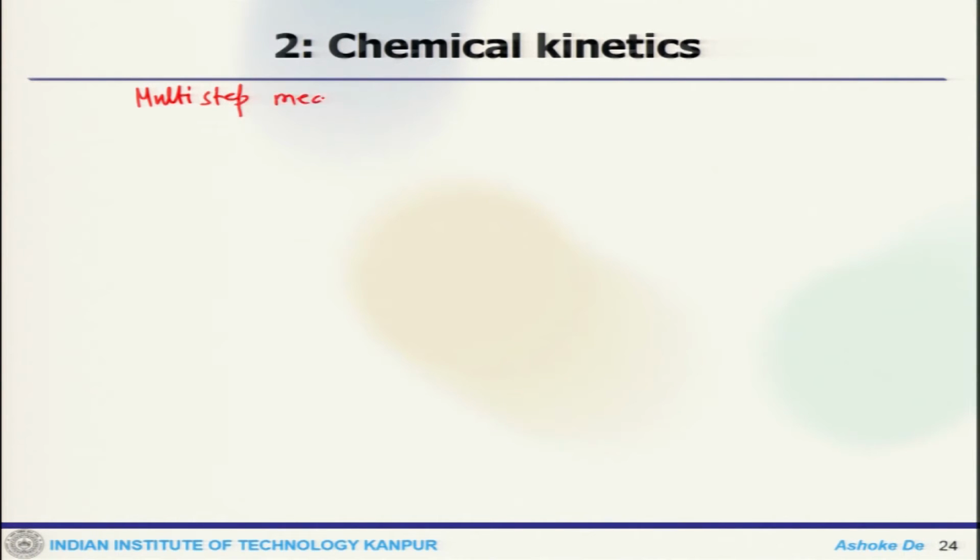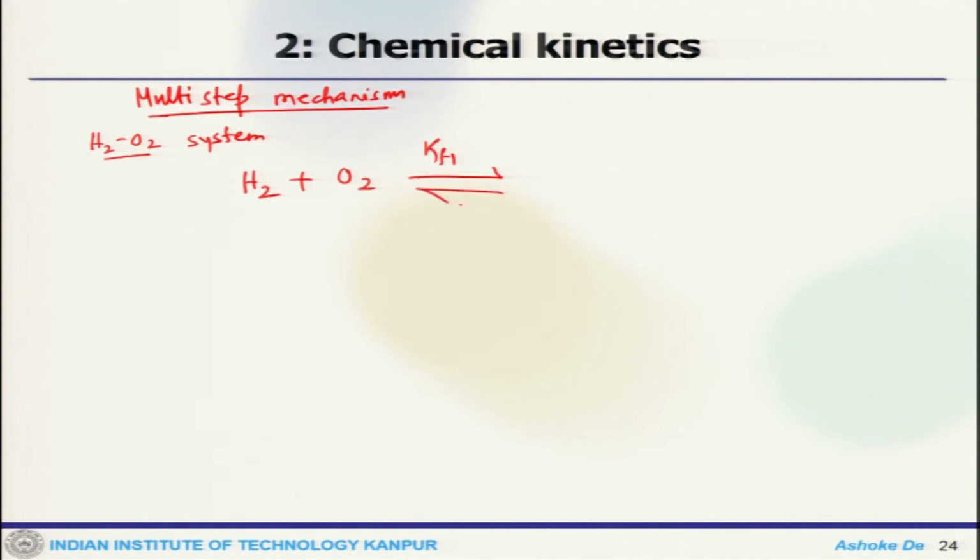Now, you can look at the multi-step mechanism. In the multi-step mechanism you need to find out the net production rates. So, let us consider this example of the H2-O2 system. You can write H2 plus O2, with rate coefficient KF1, forms HO2 plus H, with KR1. That means this is R1, reaction 1.